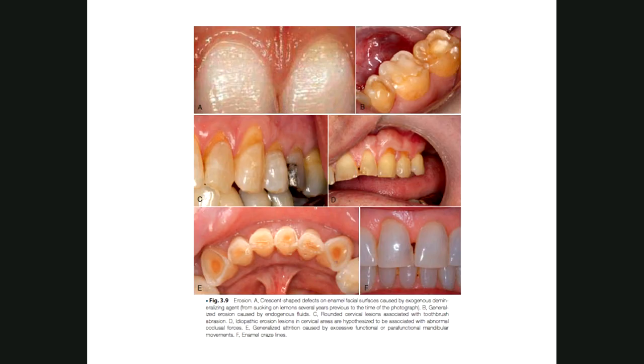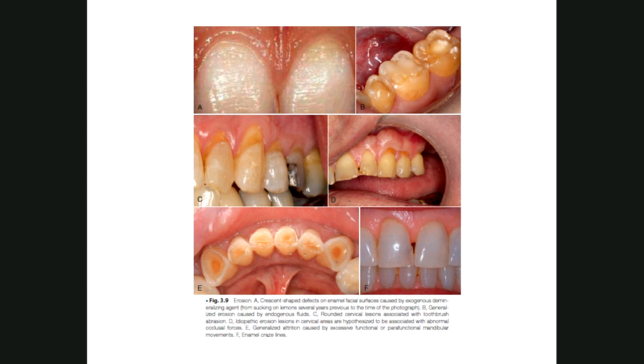These are the examples. The first picture here you can see some erosion because of the acid attack. This is also erosion, and this one is for the abrasion because of the toothbrush, both C and D, picture C and D for abrasion, and this one is for the attrition. You can see the occlusal tooth surface, the incisal edges are all lost because of the bruxism or grinding habit of the patient. Okay, so you can see the occlusal or the incisal tooth structure is completely lost.